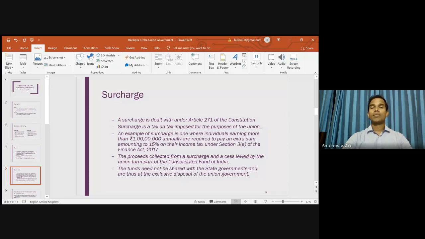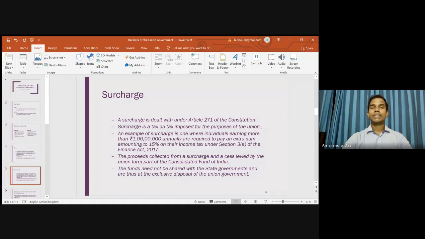So this is over and above. So this is a tax on tax. That means after 1 crore, whatever you are earning, you are paying 30 percent, but another 15 percent of that 30 percent will be collected as surcharge. So now let us discuss what the difference is between a cess and a surcharge.